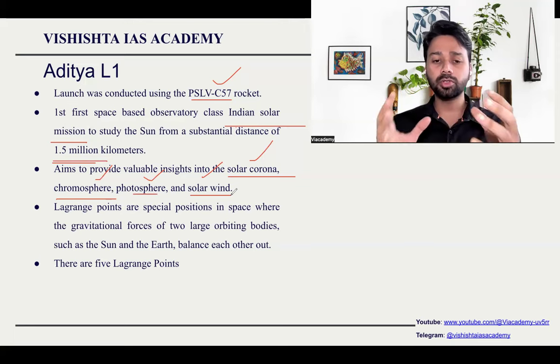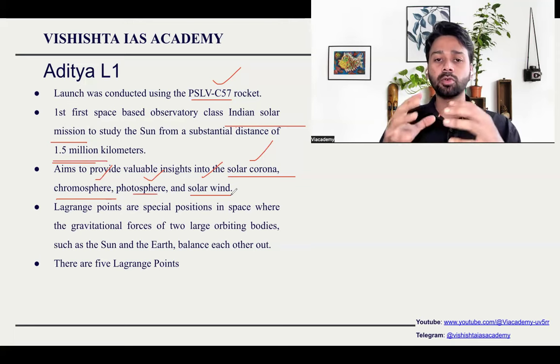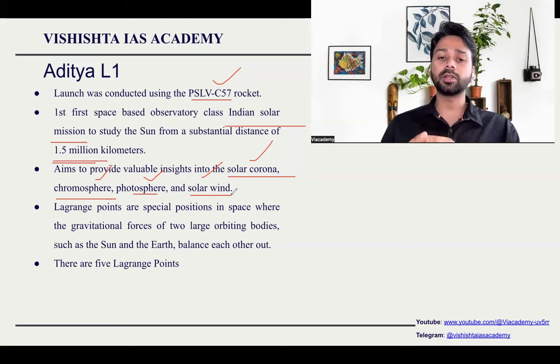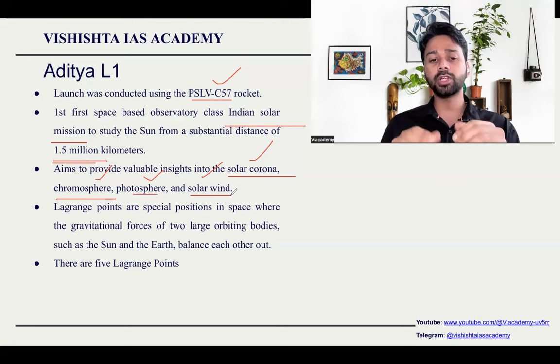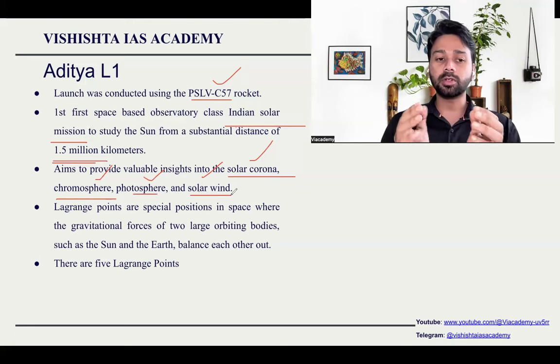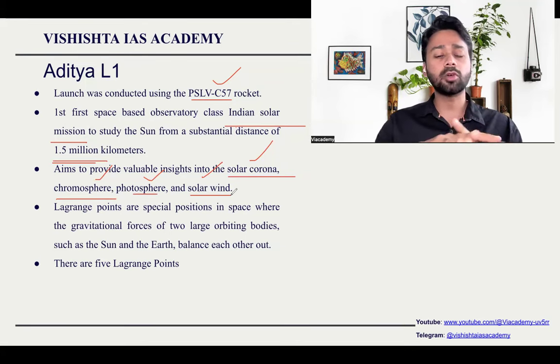The solar corona is the outermost layer of the sun. When you observe the sun during a solar eclipse, you can see that the entire sun is covered by the moon's shadow, but then at the outermost surface, you can see a white colored border. That is called the solar corona, the outermost layer of the sun.